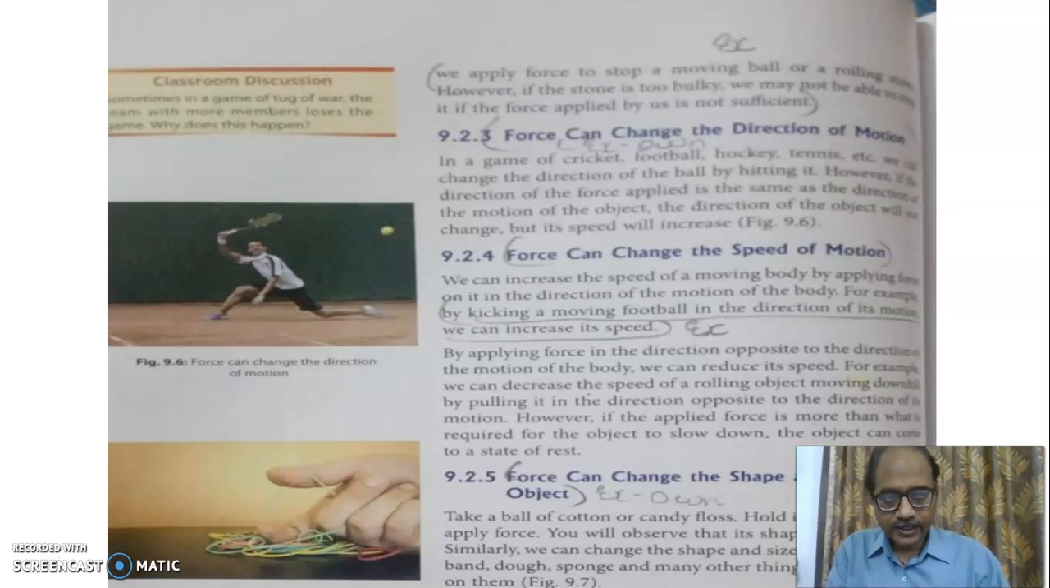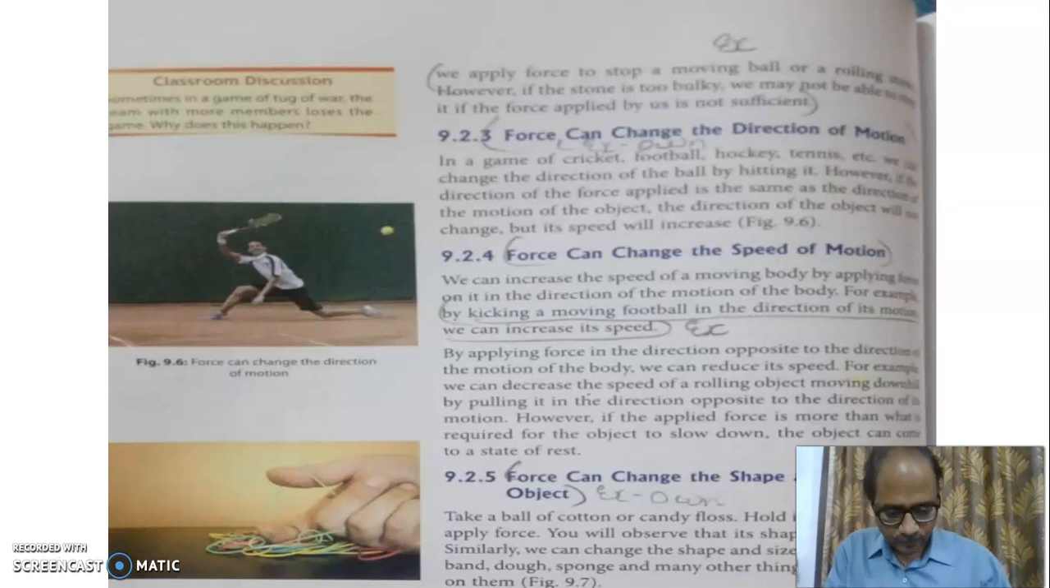Force can change the speed of the body. The ball is thrown towards the batsman and the batsman flicks it with a higher speed. So force can change the speed. Even the speed can be reduced. Force can change the shape of the body. As you have seen here, force can change the shape. The shape of the ball has been changed.